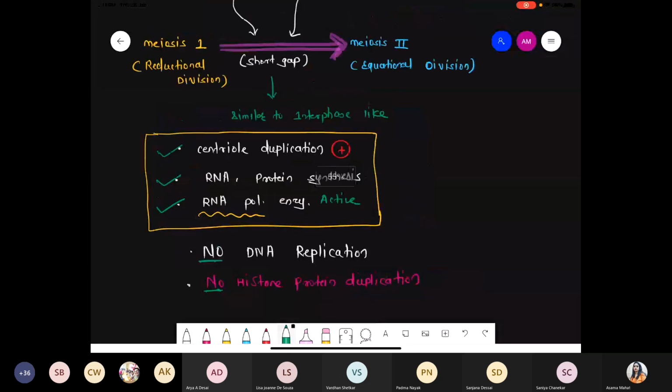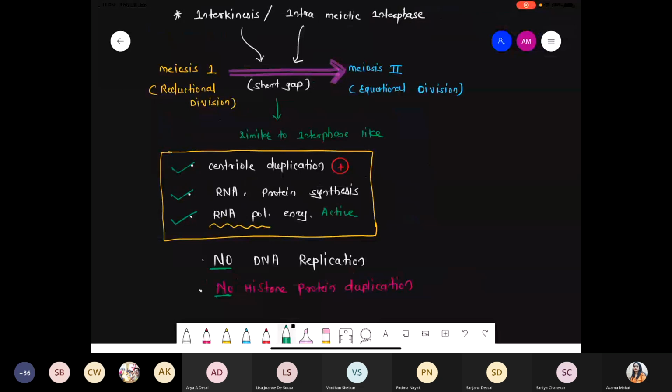Definitely this is a small gap, and during that gap we want to synthesize some material. Which material? Some centriole material, some RNA, protein, and some enzymes also become active. But there is no DNA replication. DNA replication occurs only once, during the S phase, and there is no histone protein duplication either, because if DNA is duplicated, histone protein is also required, but both histone protein and DNA get doubled, get replicated, only during the synthesis phase.